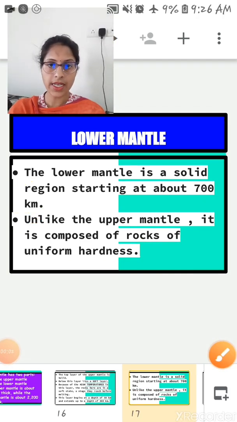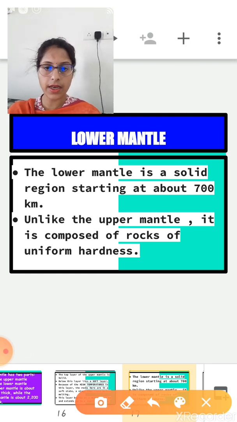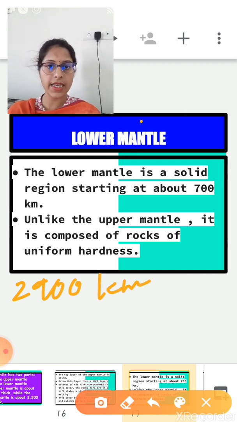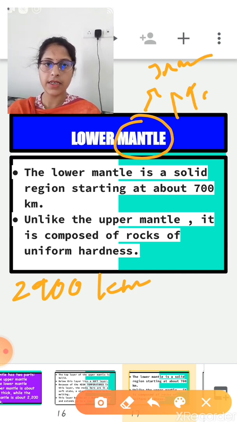So the second layer is the mantle, and this layer extends up to a depth of 2,900 kilometers just below the crust. This layer is made up of dense and very heavy material like iron and magnesium.